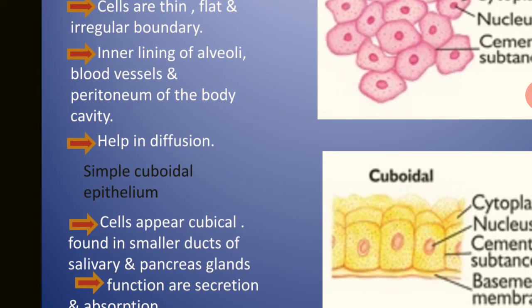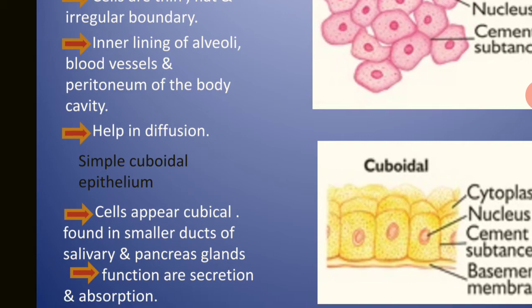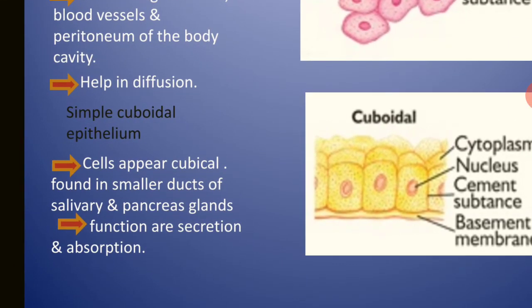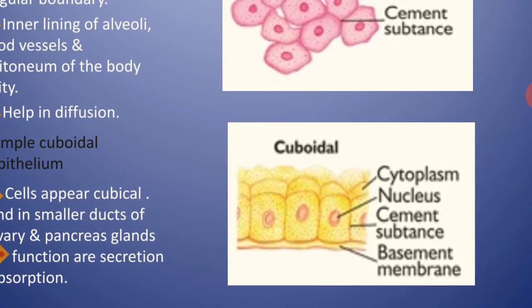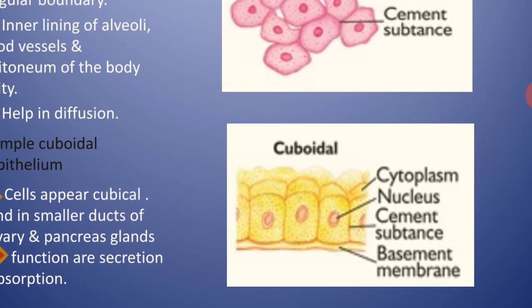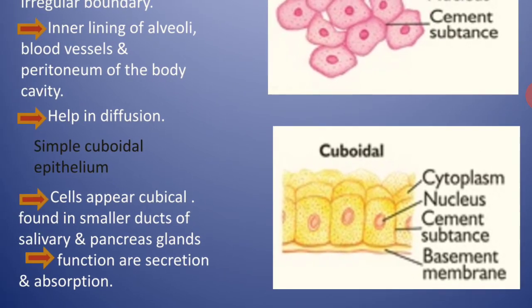Simple cuboidal epithelial tissues appear just like a cube-like structure, cuboidal or cubical, found in the smaller duct of the salivary glands and pancreatic glands, and the functions are secretion and absorption. You can see in this picture the cuboidal epithelial tissues having cytoplasm, nucleus, cement substances and basement membrane. The structure of the simple cuboidal epithelial tissues.